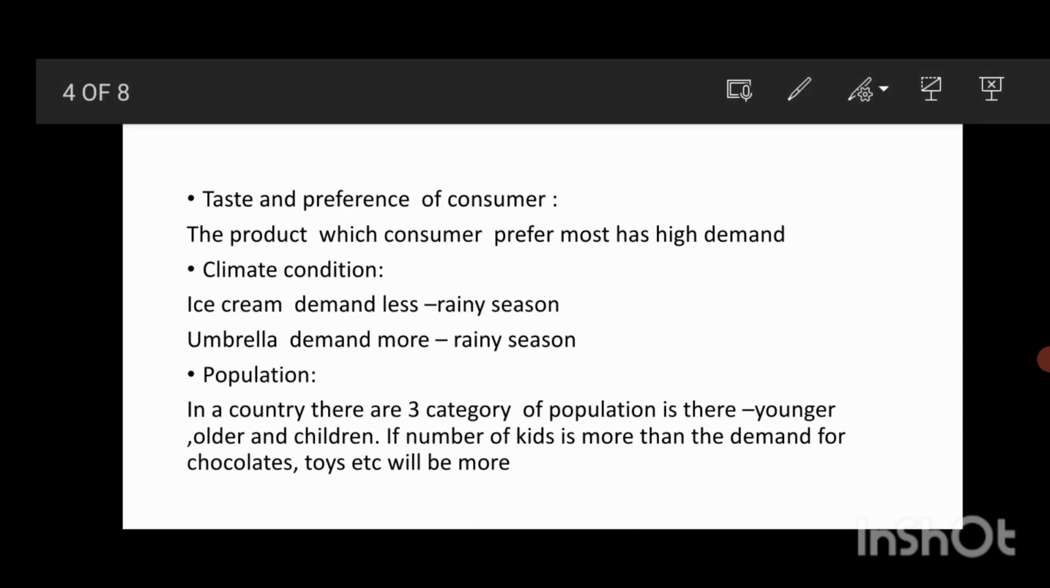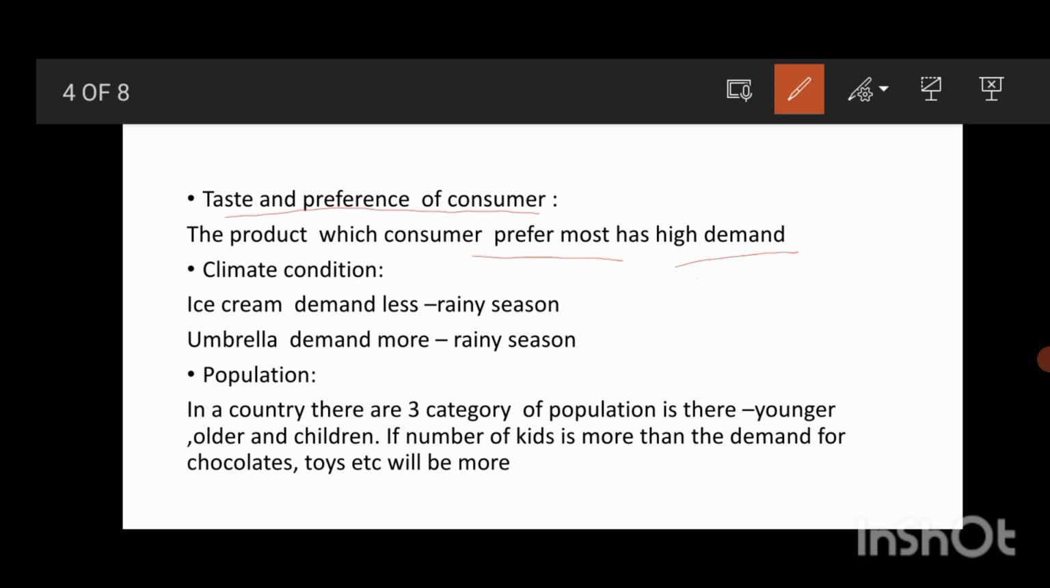The taste and preference of the consumer also affects the demand for a product. The product which the consumer prefers most will have higher demand than the product which the consumer does not prefer. The taste and preferences of consumers keep changing. Sometimes a consumer may demand a product, and in some other situation the consumer may not buy that product and may demand some other product. Take an example where he has a preference towards product B.